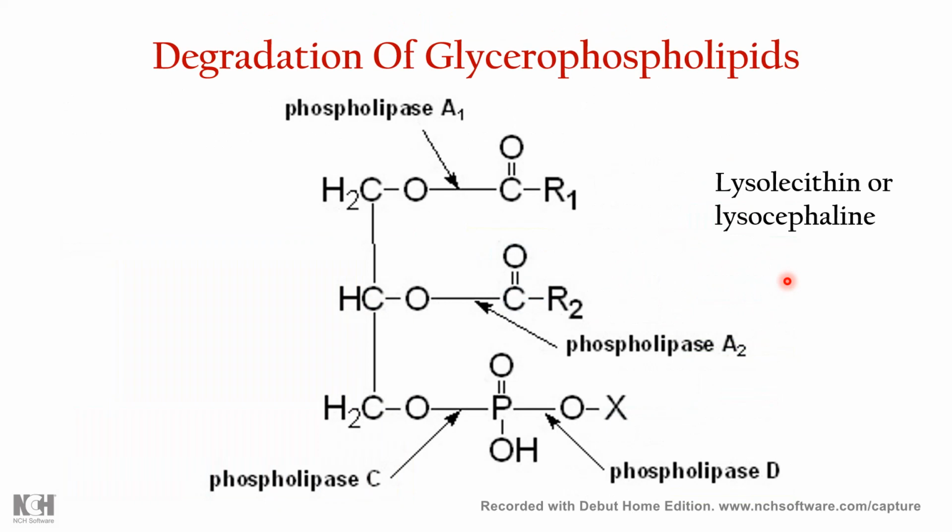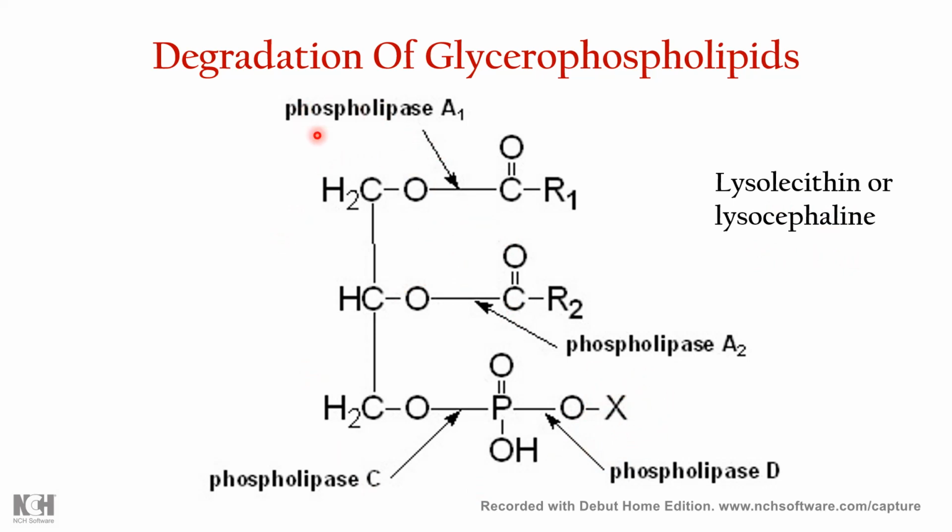How are glycerophospholipids degraded? There are four major types of phospholipase enzymes which help in degradation of glycerophospholipids: phospholipase A1, phospholipase A2, phospholipase C, and phospholipase D. Phospholipase A1 breaks down the first fatty acid and converts the glycerophospholipid into lysolecithin or lysocephalin, depending upon the nitrogenous base.